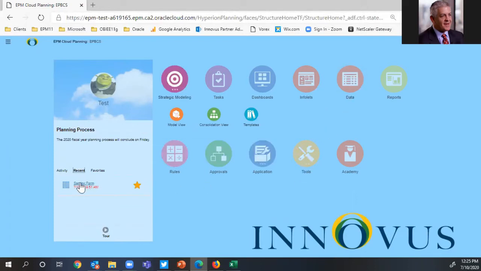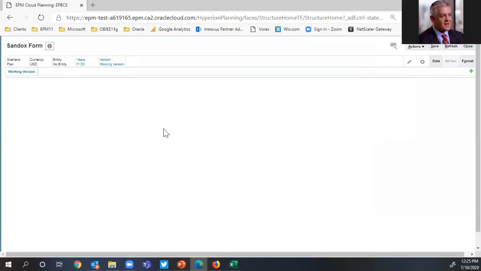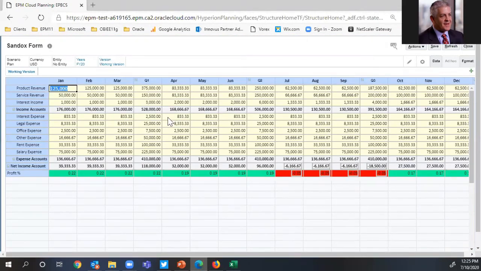What you're able to do is look at the recent forms that you've opened through the data icon. And I have a sandbox form here. If I click on this little star, it'll become my favorite, so that I don't need to go through a long list of forms to access it. I can access it right here from my favorites. So I'm going to go ahead and open up that form from my favorites.